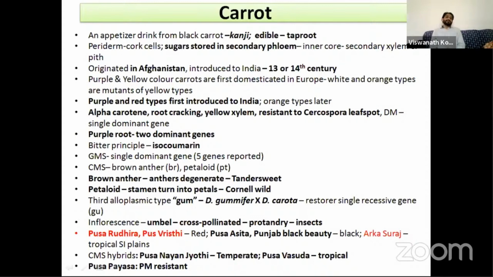The carrot hybrids were developed based on cytoplasmic male sterility. Pusa Meghali is suitable for the temperate region, and Pusa Vasudha is suitable for tropical regions. And Pusa Payasa is the new variety of carrot that is resistant to powdery mildew.